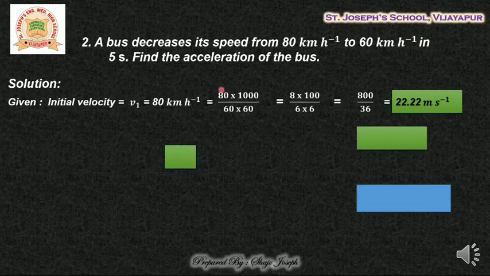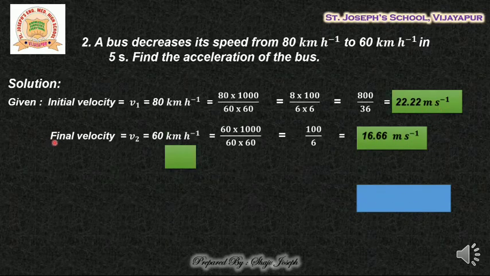Simplifying further, a 0 cancels from numerator and denominator, we get 8 by 6. From 1000 divided by 60, if you cancel the 0, you get 100 by 6. Further, 8 into 100 is numerator 800 divided by denominator 36. Further simplification gives us the answer 22.22 meter per second. This is the initial velocity. Let us go for final velocity v2, which is equal to 60 km per hour, as they have given.